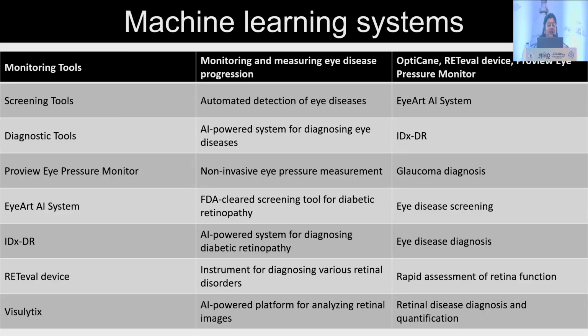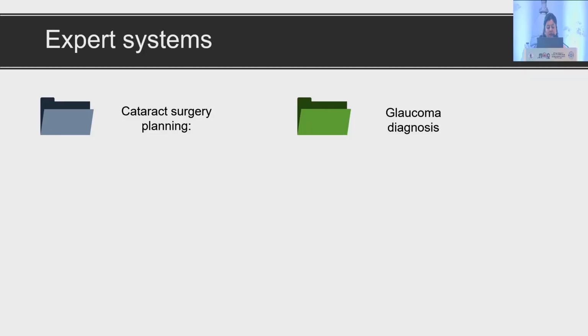Then we have machine learning system. We have different monitoring tools which are such as Opticane, Retinal device, ProView eye pressure monitor. Then we have screening tools. It has iArt AI system. Then we have diagnostics tools, that is IDx-DR. Then we have expert eye system and ProView eye pressure monitor, that is non-invasive eye pressure measurement used in glaucoma diagnosis. We have iArt system, which is an FDA cleared screening tool for diabetic retinopathy. Then Retinal device is an instrument for diagnosing various retinal disorders.